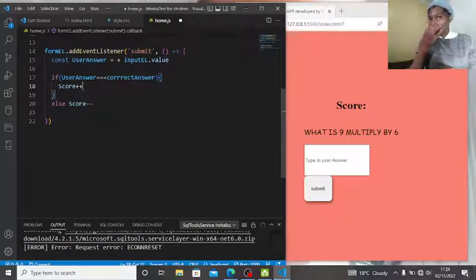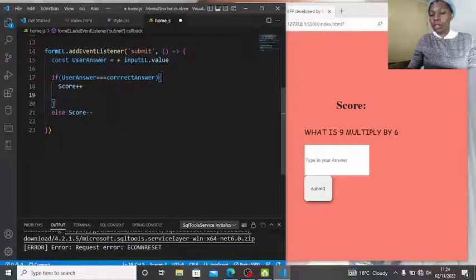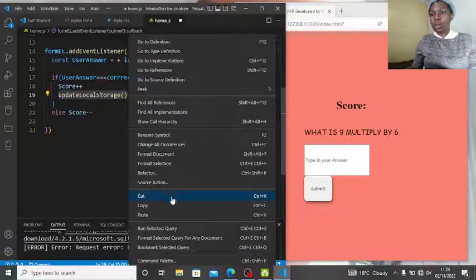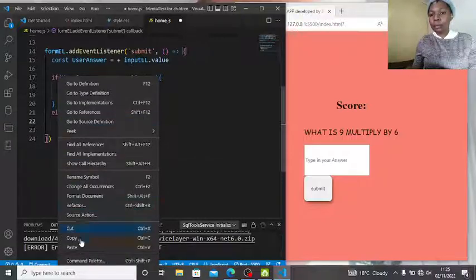So let us create a function called update local storage, because we want it to update in our local storage and then keep on working. We're gonna create this function and it should be able to update. It will be the one that will paste.